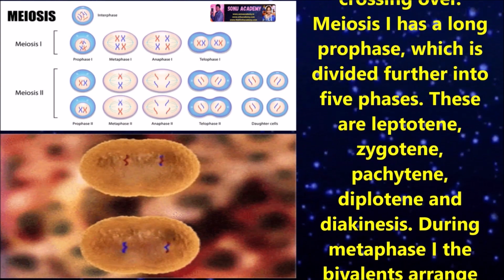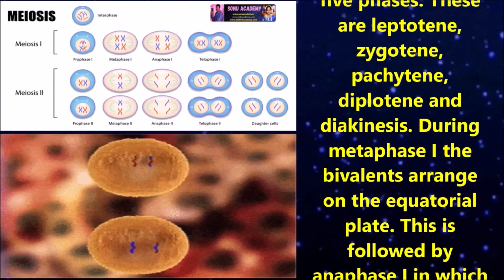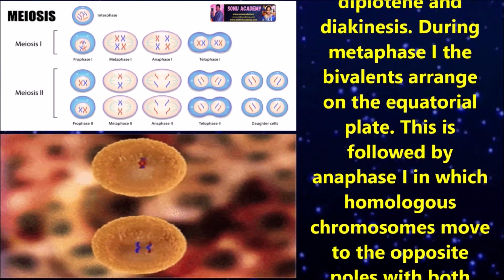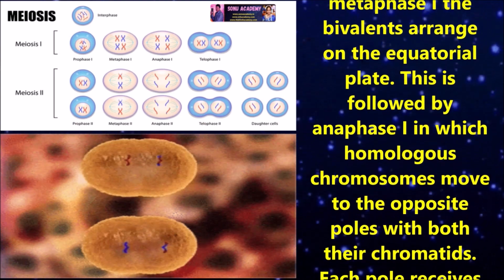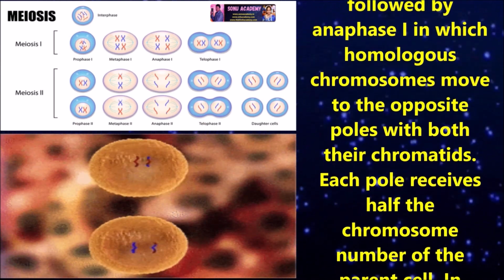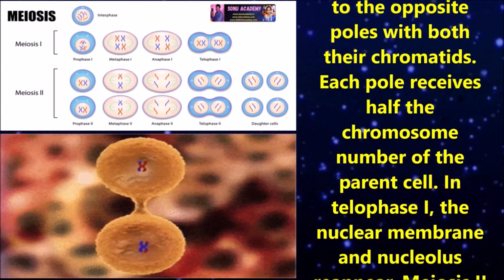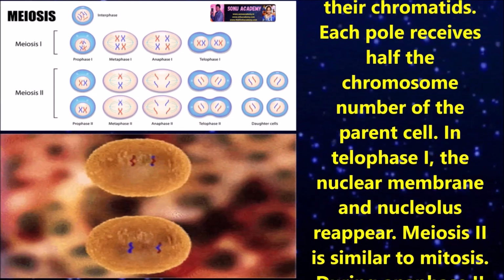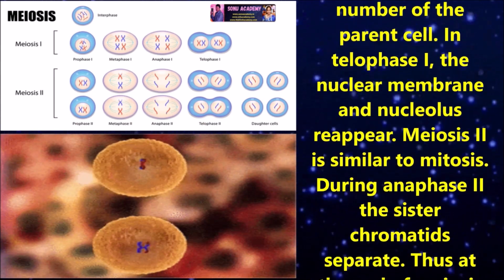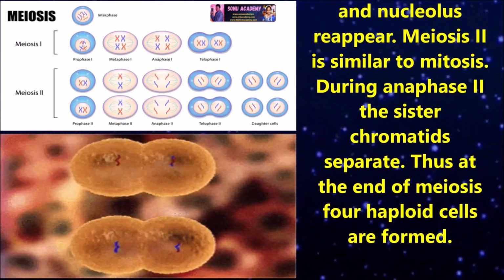Meiosis 1 has a long prophase which is divided further into 5 phases. There are leptotene, zygotene, pachytene, diplotene, and diakinesis. During metaphase 1, the bivalents arrange on the equatorial plate. This is followed by anaphase 1, in which homologous chromosomes move to the opposite poles with both the chromatids. Each pole receives half the chromosome number of the parent cell. In telophase 1, the nuclear membrane and nucleus reappear.